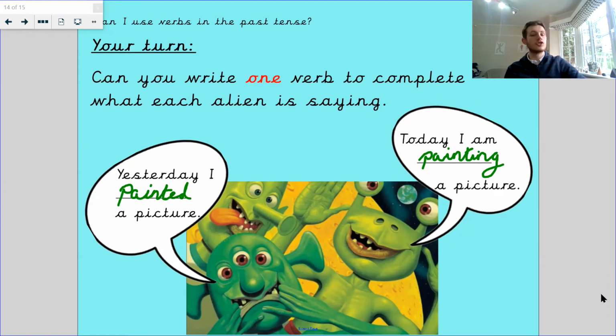It's your turn now. You just need to write one verb that's going to complete the sentences, and that's all your work for this lesson.